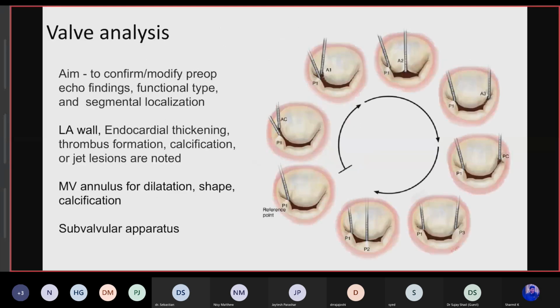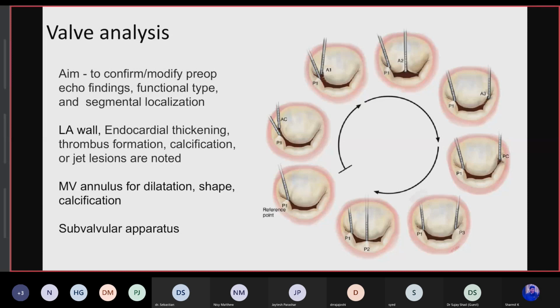So when the mitral valve is exposed, there's a time to analyze the valve, whether it's repairable or not. The aim of valve analysis is to confirm and modify the pre-op echo findings, the functional type of the regurgitation, and segmental localization of where the defect is located. Also to check the LA wall for endocardial thickening, whether there is a thrombus or calcification, and jet lesions on the LA wall are noted. The mitral valve annulus is checked for dilatation, shape, and calcification, as well as the subvalvular apparatus.